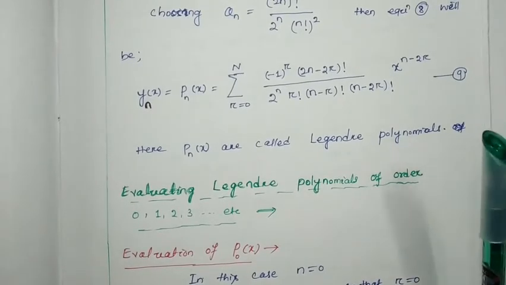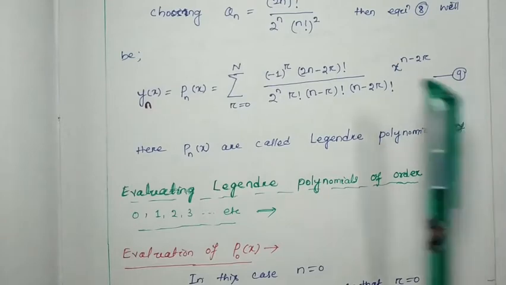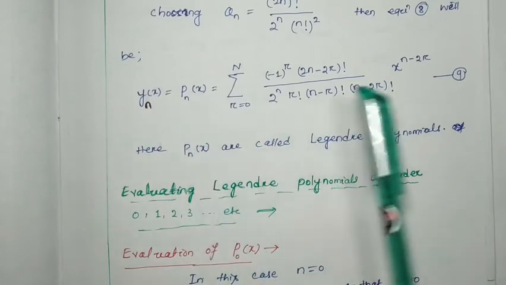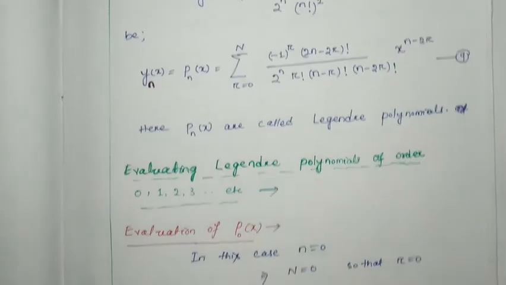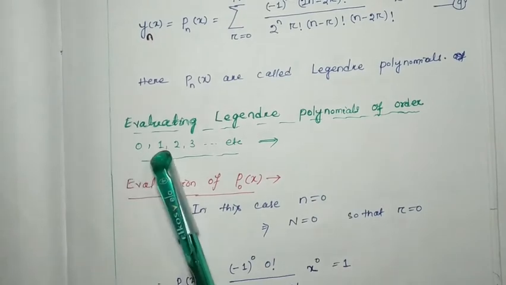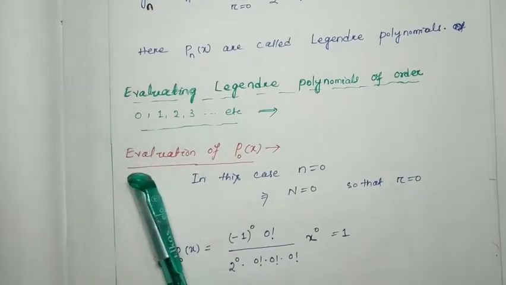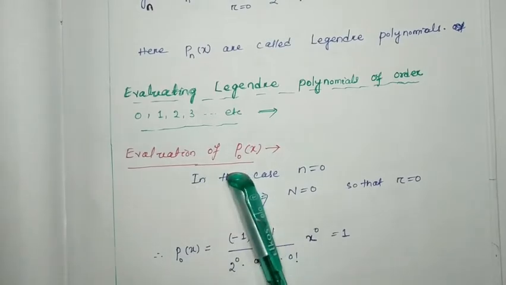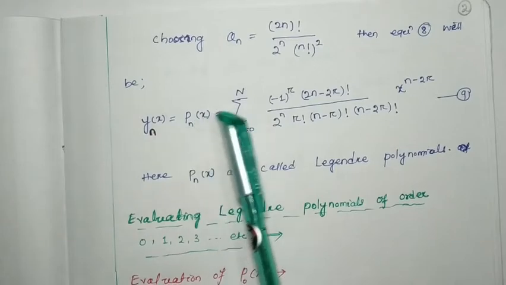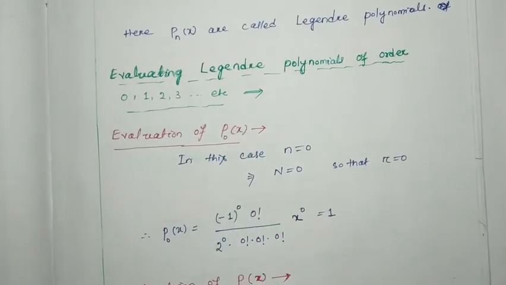The generalized form of the Legendre polynomials is represented by equation number 9, and using equation number 9 we are going to find the Legendre polynomials of order 0, 1, 2, 3 and so on. First we consider the evaluation of P0(x). This is in the general form Pn(x). So first we evaluate P0(x).